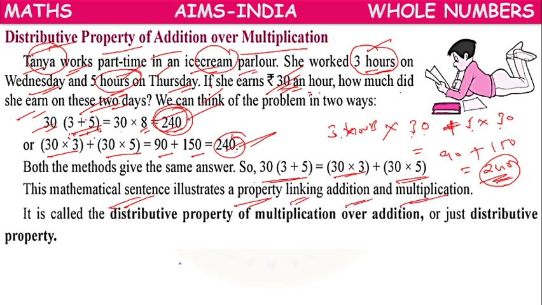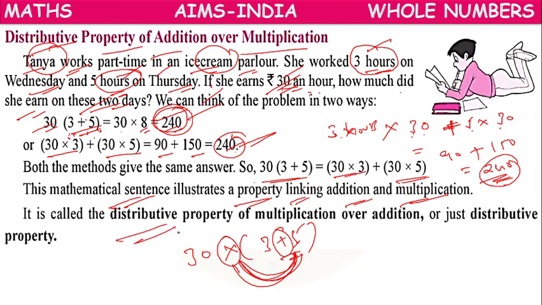Here we are linking 30 into 3 plus 5, linking both addition and multiplication. This linking of addition and multiplication is called the distributive property of multiplication over addition, or simply the distributive property.